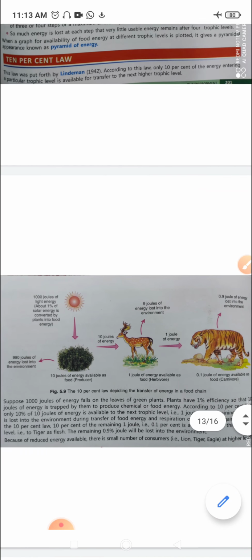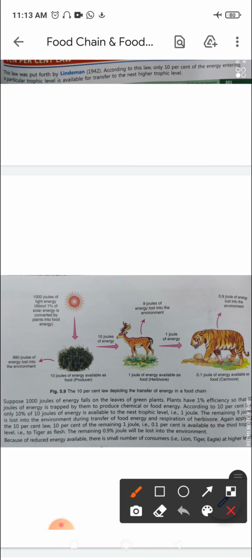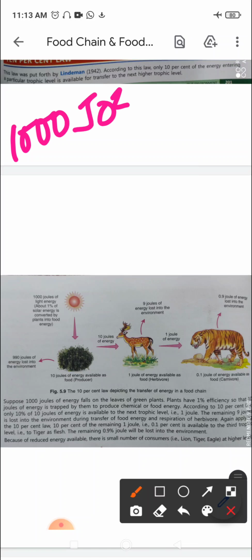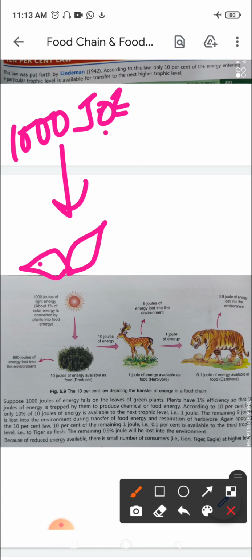You can follow the diagram here. If we take this example, suppose 1000 joules of energy falls on the leaves, right? So let's say this is the sun, and 1000 joules of energy falls on the leaves of a green plant.